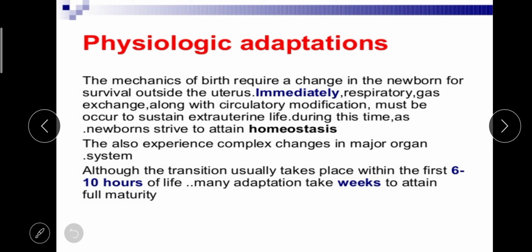So today we have seen about the normal newborn, some terminologies, the definition and the physiologic adaptation.